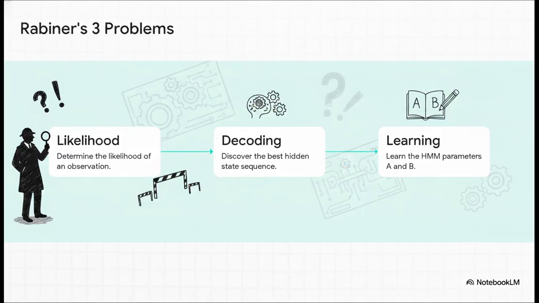So now that we have our variables, how do we actually solve the case? Well, in a really influential 1989 tutorial, researcher Lawrence Rabiner introduced the idea that hidden Markov models should be characterized by 3 fundamental problems. Think of these as 3 sequential hurdles our detective must overcome to completely master HMMs. First is likelihood, second is decoding, and third is learning. Let's tackle them one by one.